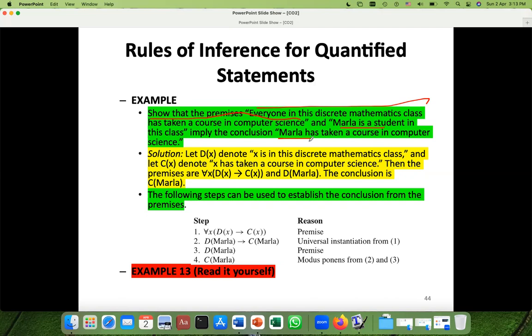So these are given in the form of English sentences. A complete argument is given to you in the form of English sentences. Now you can solve it like that.